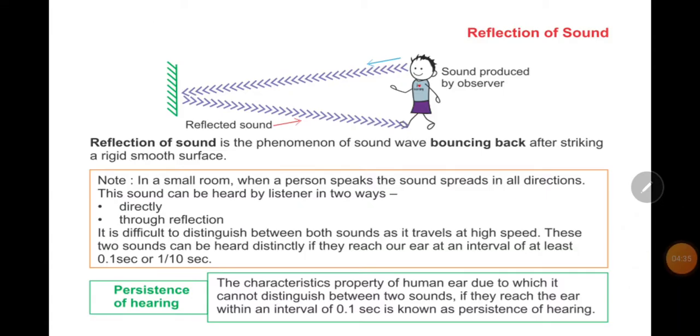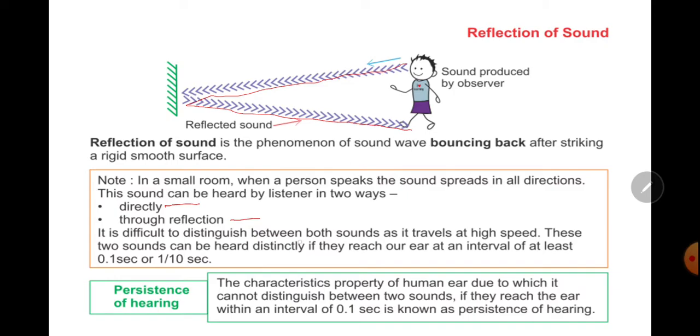Now reflection of sound. Reflection of sound is the phenomenon of sound waves bouncing back after striking a rigid smooth surface. This is called echo. In a small room, when a person speaks, the sound spreads in all directions. This sound can be heard by the listener in two ways: directly and through reflection. It is difficult to distinguish between both sounds as they travel at high speed.